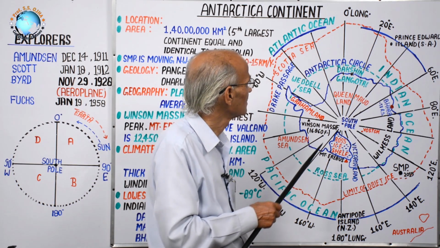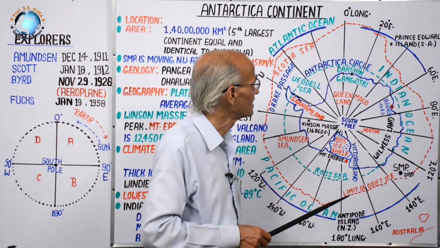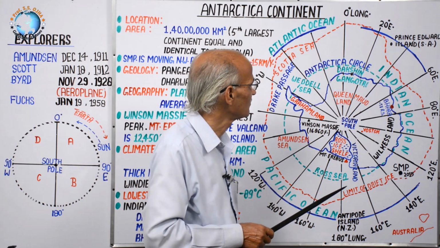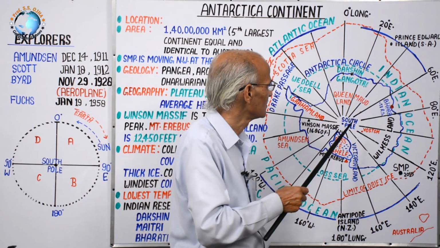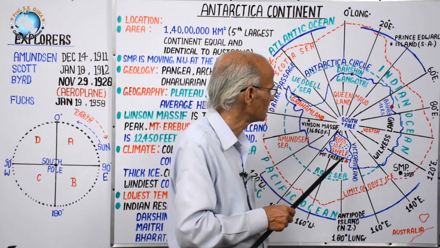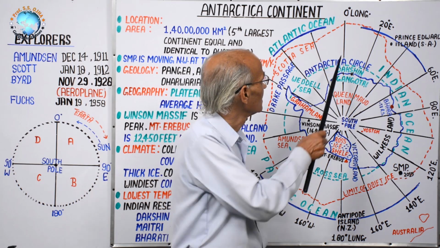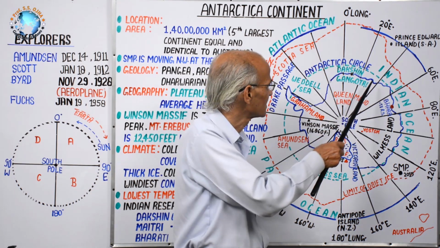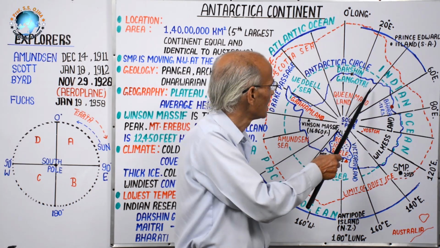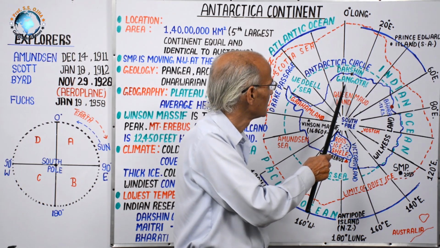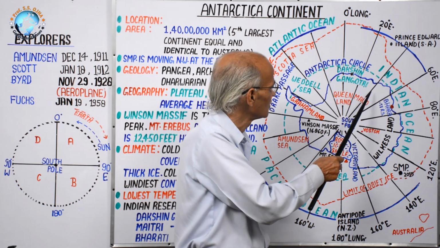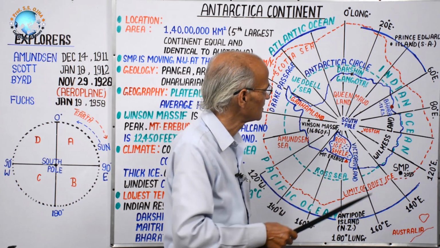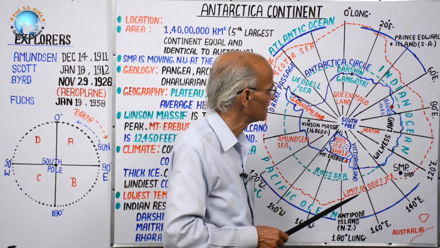And here, world countries once divided this continent according to longitude, not according to latitude, because in longitude there are sectors. Like Australia was occupied between 0 degree to 20 degree, then 20 to 40 another country, and this way they divided it.